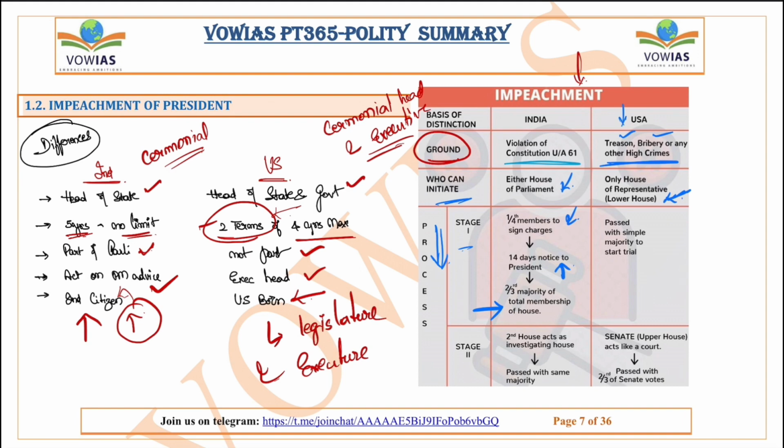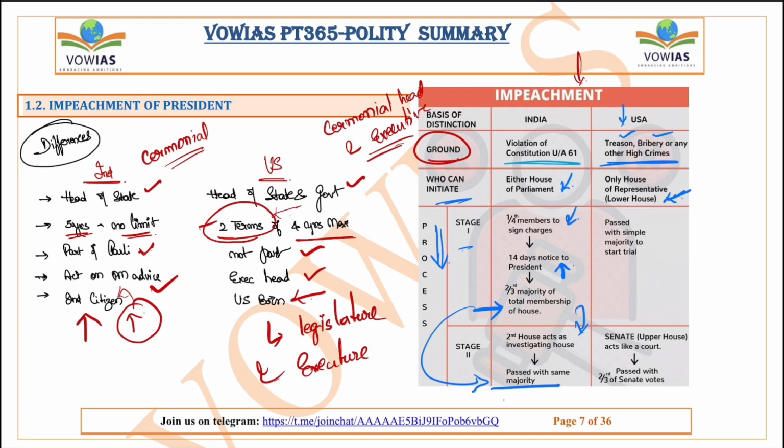If this bill is passed with two-third majority of total house, then it is sent to the next house for investigation. There, the second house will investigate, and if the second house feels that the charges are sustained, the charges can remain, then this bill has to be passed in the second house also with the two-third majority of total house. That means same like that of the previous house, it has to be passed with two-third majority of total house.